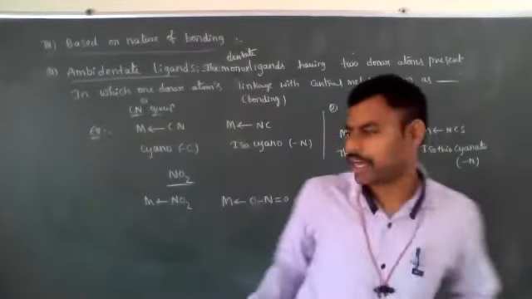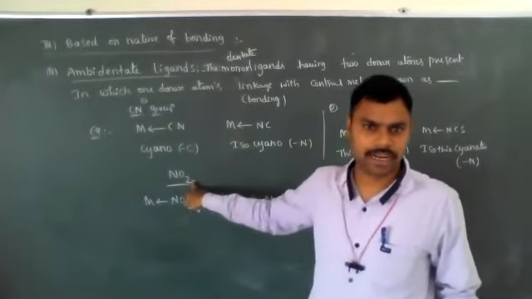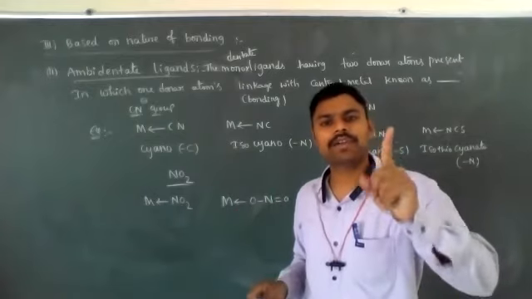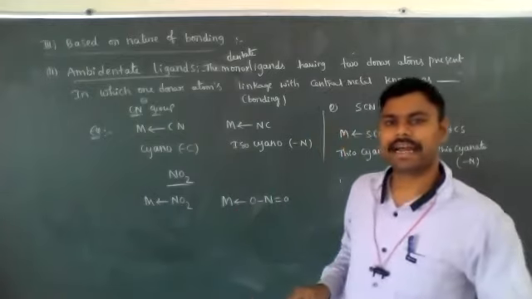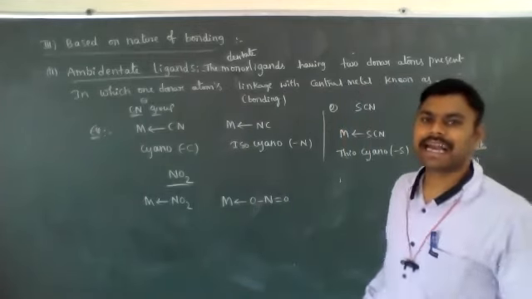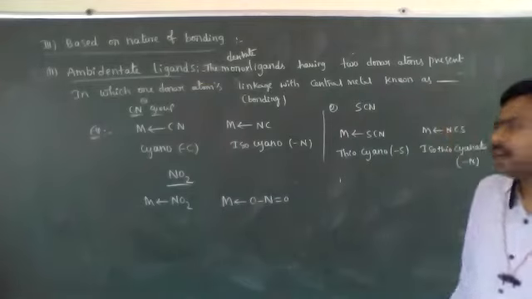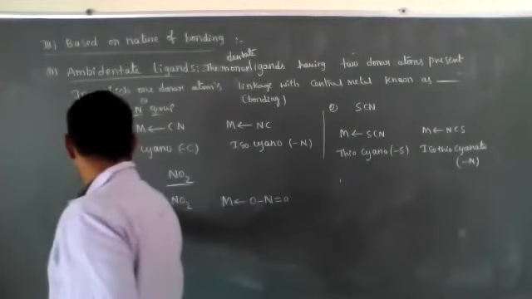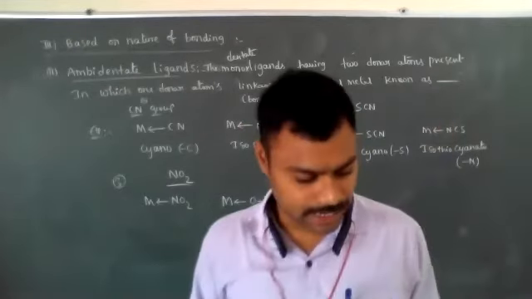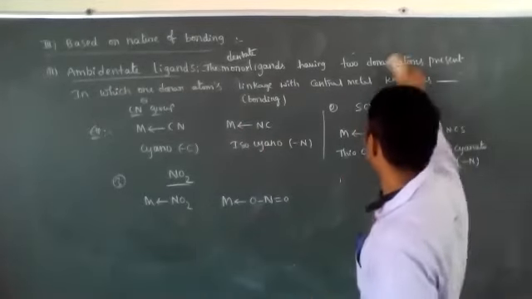So a nitrogen donor atom is present as well as an oxygen donor atom. Two donor atoms are present, but only one atom bonds with the central metal atom. Such ligands are called ambidentate ligands. Okay, these are the examples for ambidentate ligands. Okay students, let's see next.